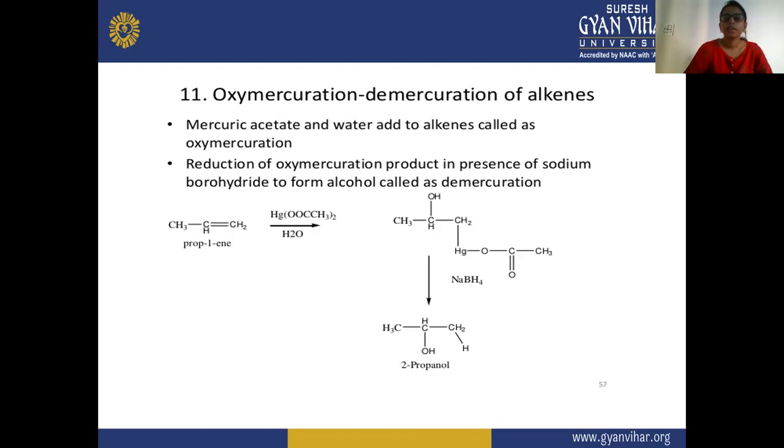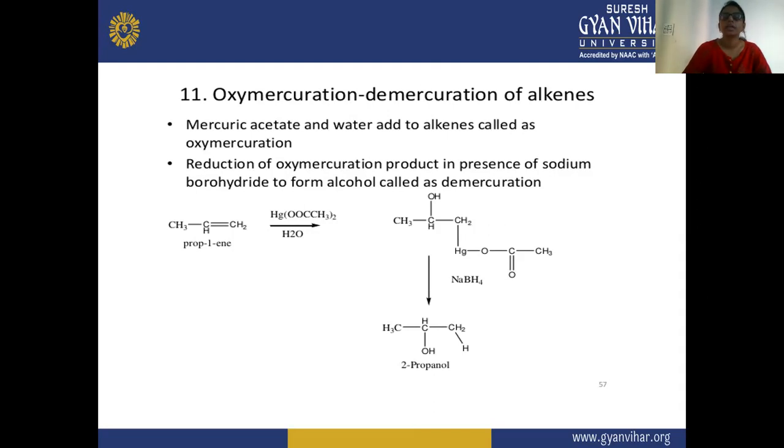oxymercuration. In this, if the mercuric acetate and water add to alkene, then it is known as oxymercuration. And if there is a reduction in this oxymercuration, then in the presence of sodium borohydride, there is a formation of alcohol, and this reaction is known as demercuration.